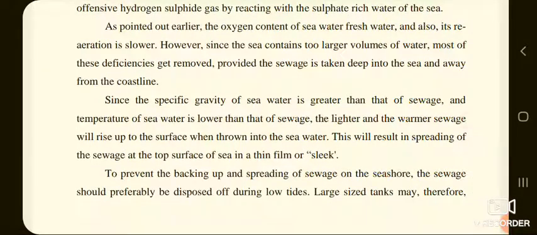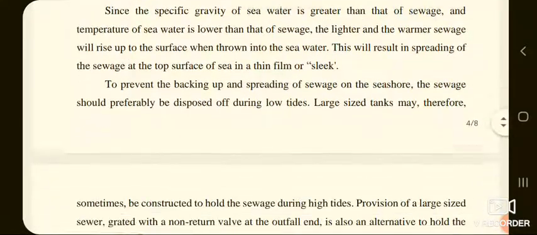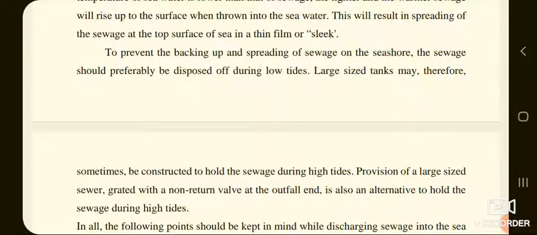Since the specific gravity of sea water is greater than that of sewage and temperature of sea water is lower than that of sewage, the lighter and warmer sewage will rise up to the surface when thrown into the sea water. This will result in spreading of the sewage at the top surface of sea in a thin film, which is called as sleek. To prevent the backing up and spreading of sewage on the seashore, the sewage should preferably be disposed of during low tides.